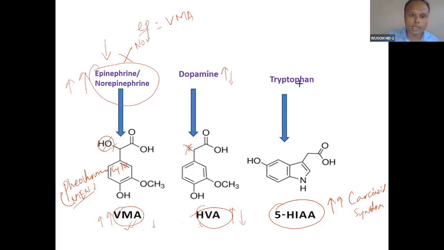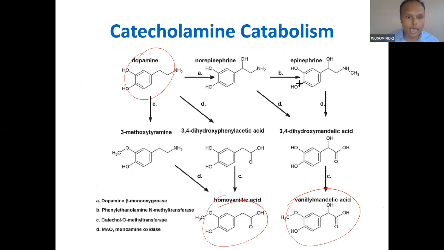If you remember the structure of this, you will remember the structure of this also. On one ring there are changes. One change you can see here is methyl addition. Here also methyl addition, and there will be oxidation here. That is the difference. You will see methyl transferase, two types of methyl transferase, and monoamine oxidase enzyme. Oxidase and methyl transferase will convert this. Very simple.